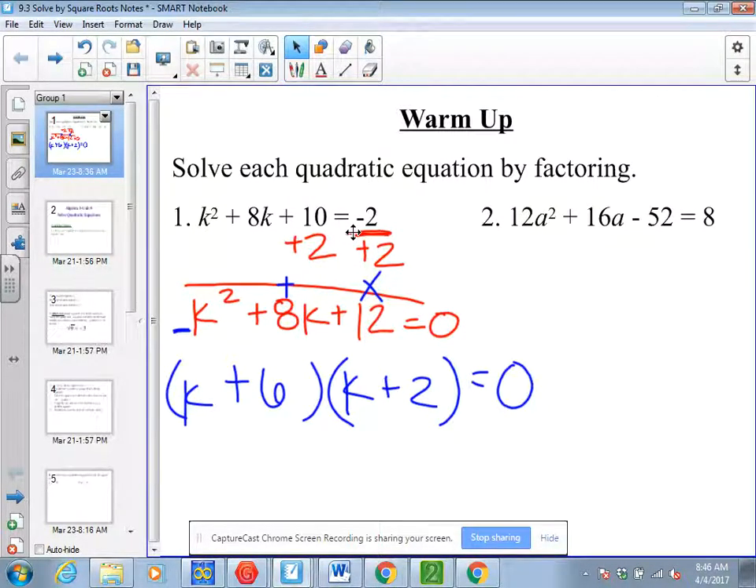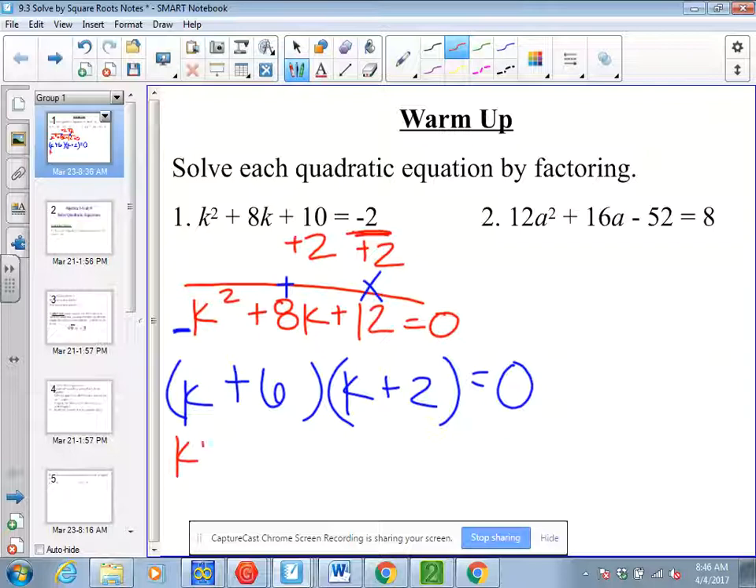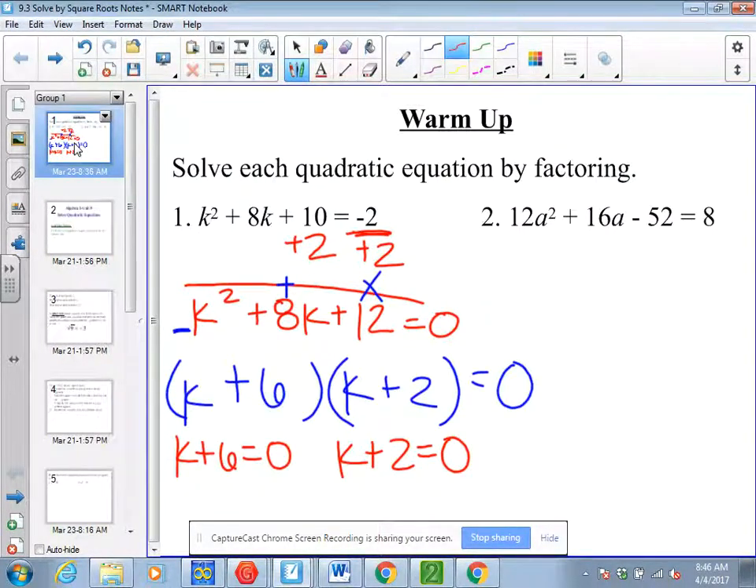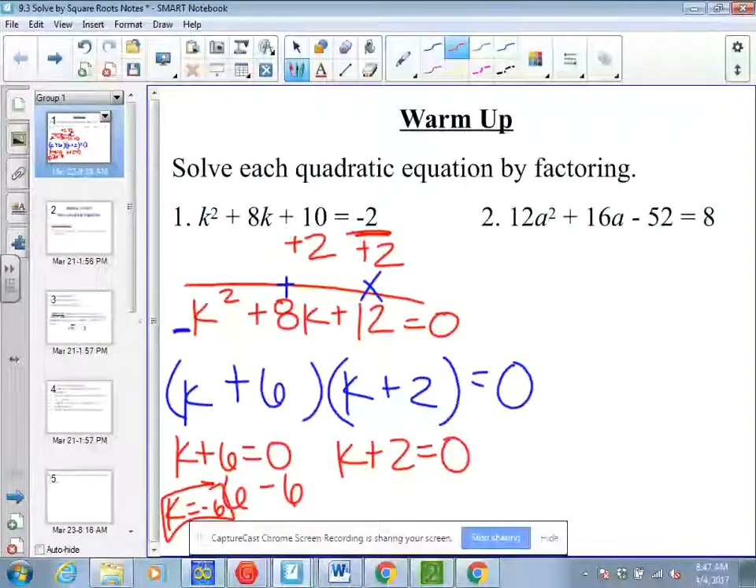Now from here, I'm going to take each term and set them equal to 0. Then to get k by itself, I subtract 6, to get k equals negative 6. And k equals negative 2.